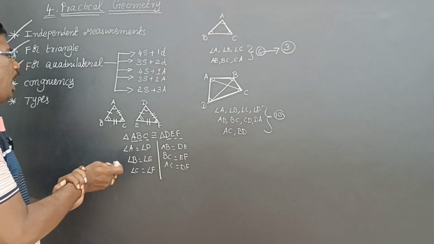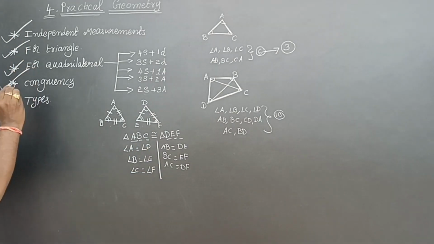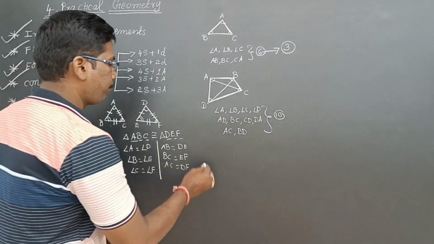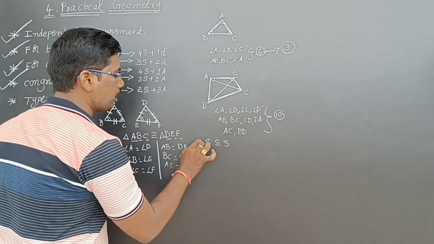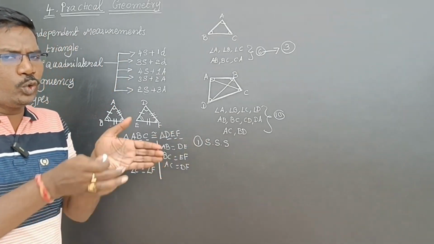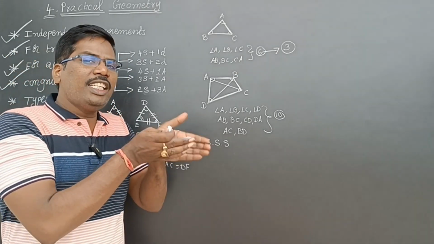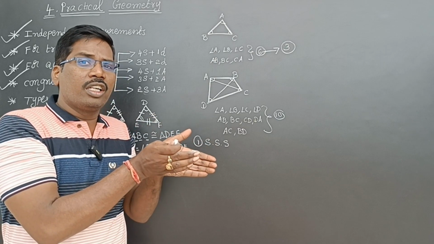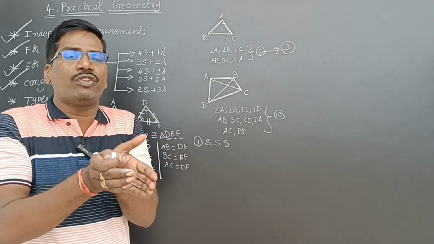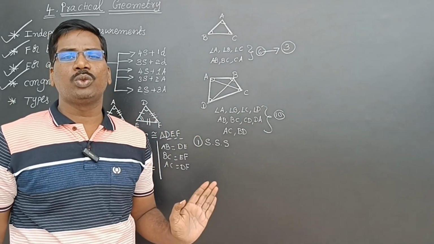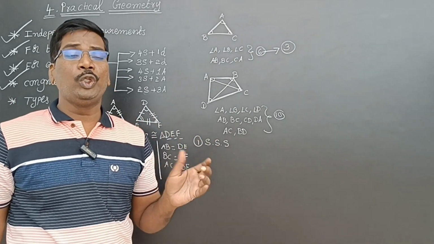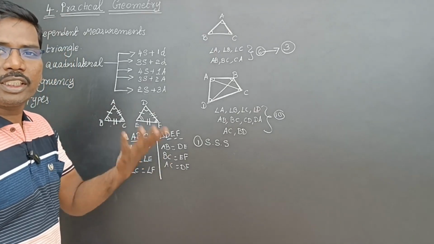Now, what are the types of congruency? Side congruency means if you take two triangles, and the three sides of one triangle are equal to the corresponding three sides of the other triangle, then the two triangles are congruent to each other. Using this congruency, we can construct a triangle.